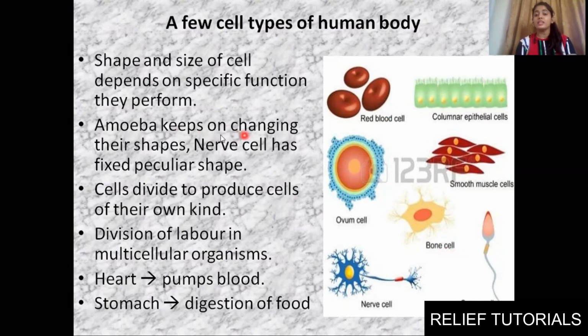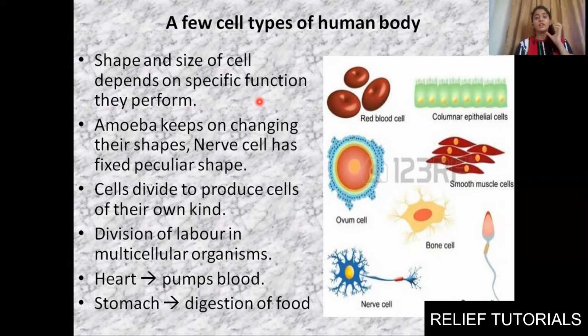So the shape and size of cells are fixed. Like a nerve cell has a fixed peculiar shape and size. But unicellular organisms, like amoeba, keep changing their shape. But can we change our shape?